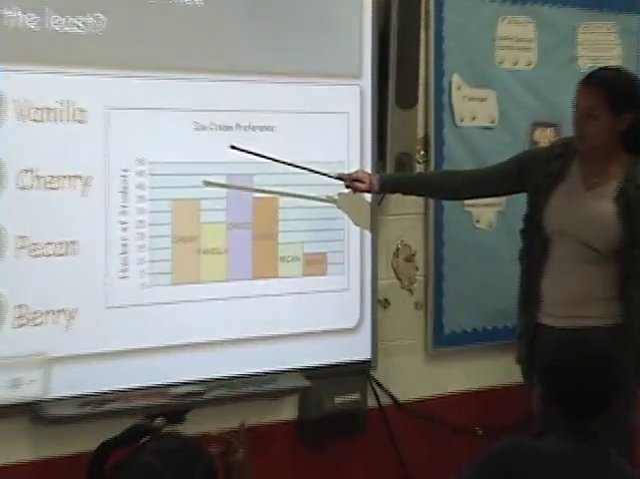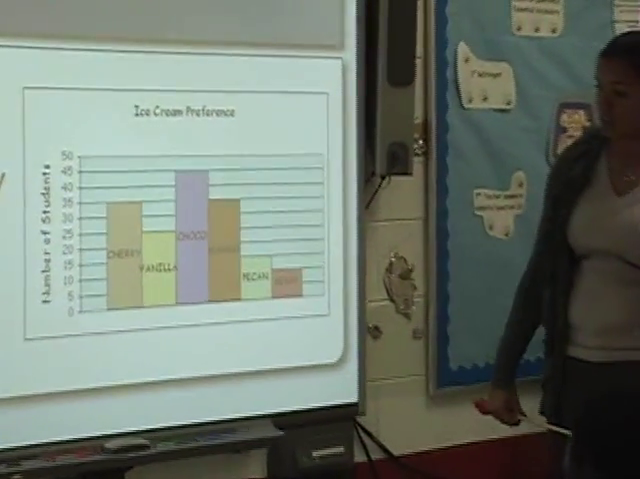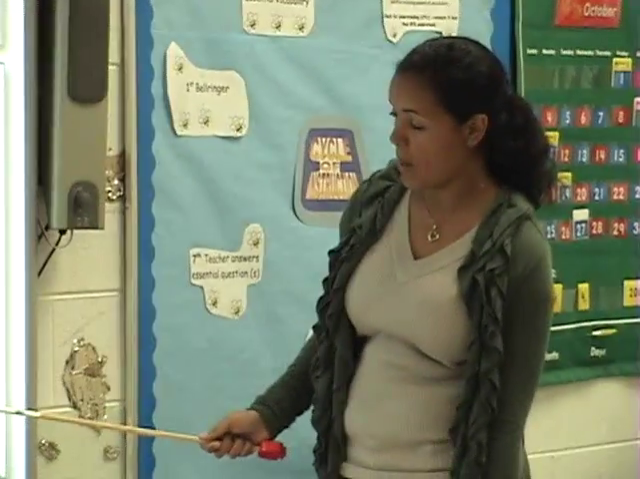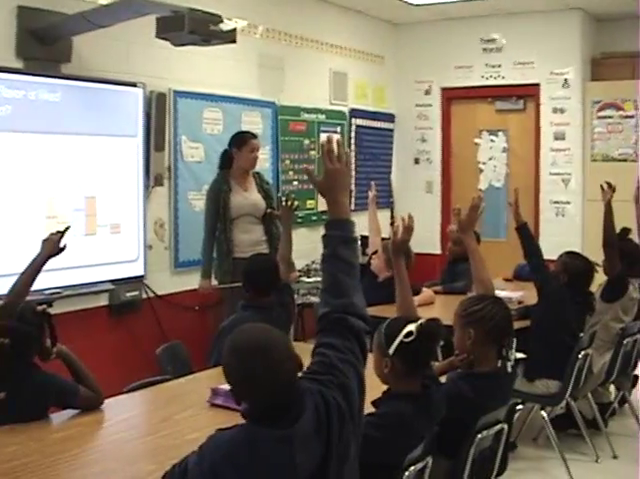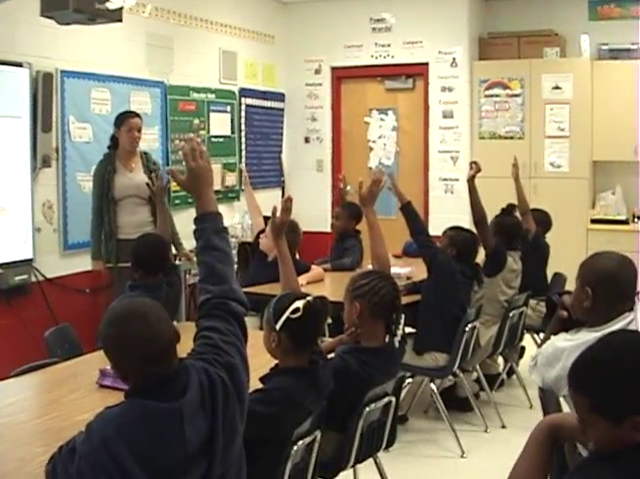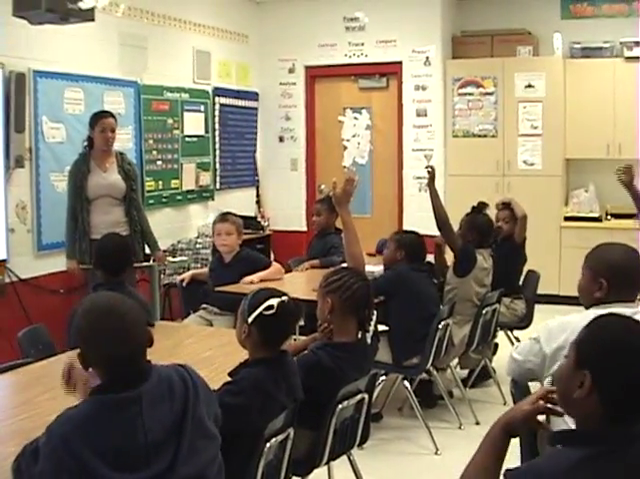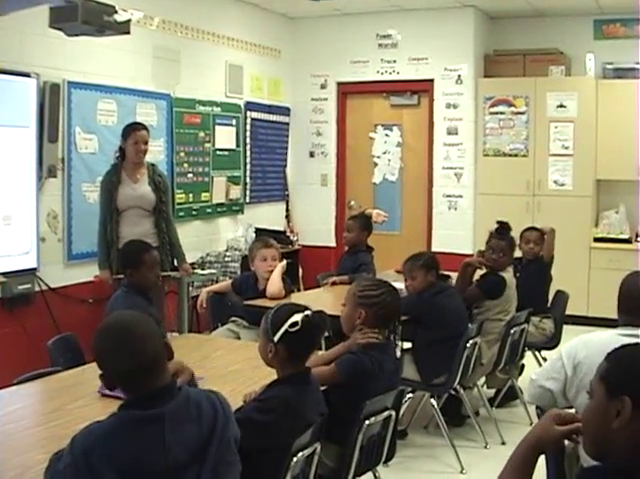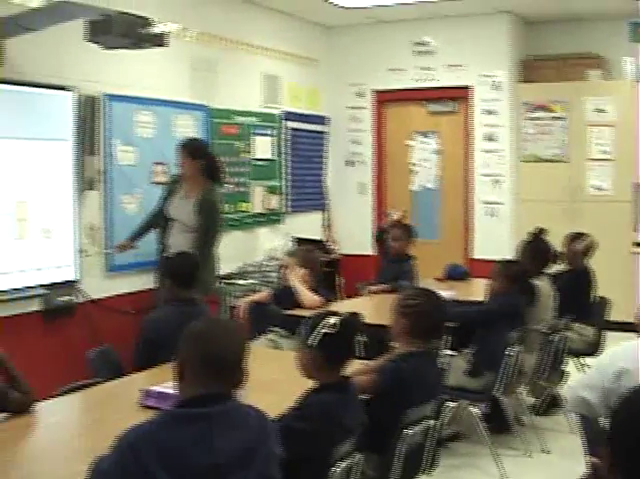The graph is going back up and down, and this is ice cream preference. We have cherry, vanilla, cocoa, mango, pecan, and berry. Okay? Which flavor is like the least? Number 12. Number 8. There. Berry. Okay.